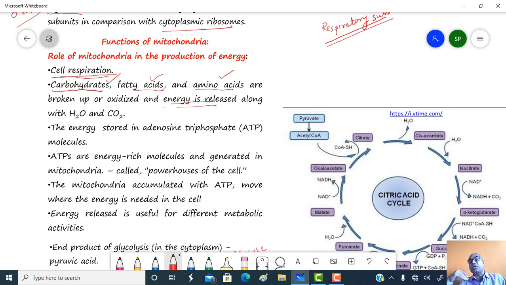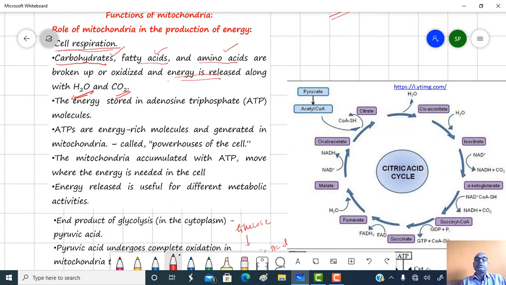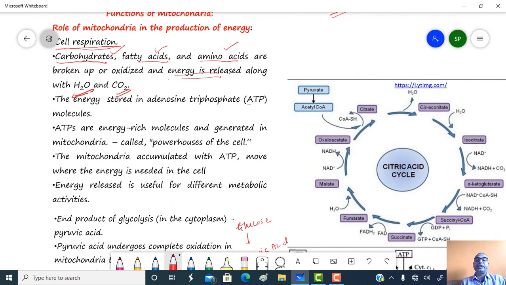Complete oxidation of the respiratory substrate produces H2O and CO2 along with energy. This energy is stored in the form of ATP, adenosine triphosphate. ATP is an energy rich molecule generated in the mitochondria, and hence mitochondria are called the powerhouse of the cell.